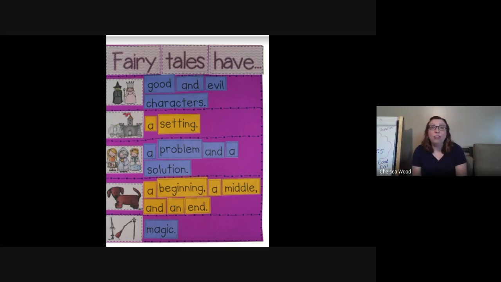So, fairy tales are just like all the other fiction stories we've learned about in that they have a problem and a solution. So, what we're going to do today is look at a few other stories that we have talked about. So far, we have looked at a few different fairy tales, being Cinderella and Snow White. So I want you to think about the story Cinderella. What is the problem or what goes wrong in the story Cinderella?